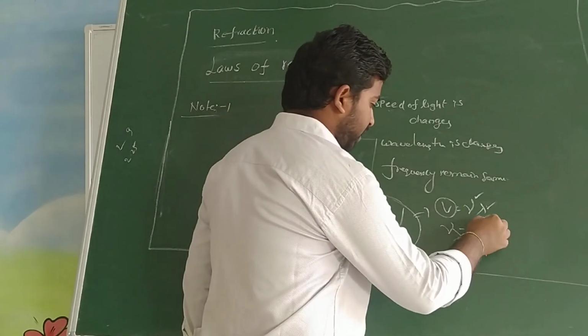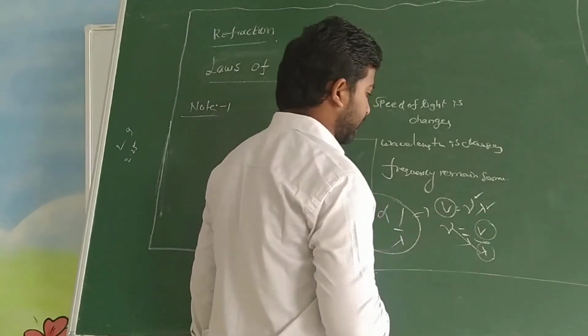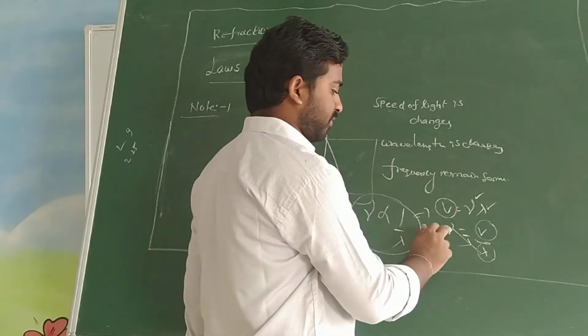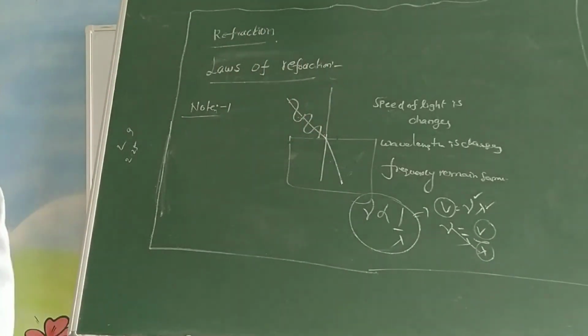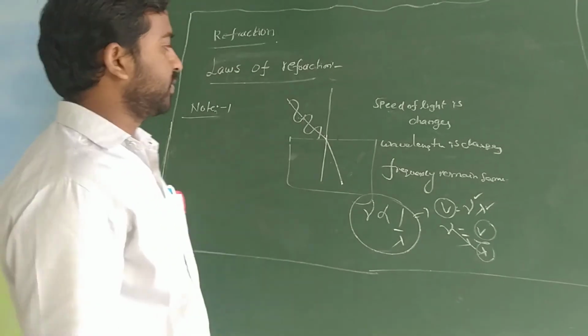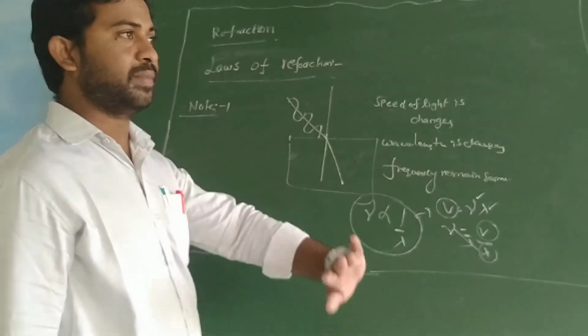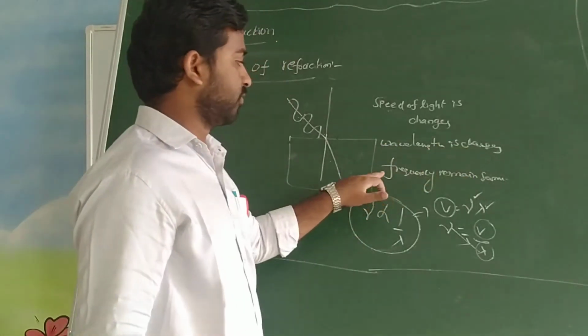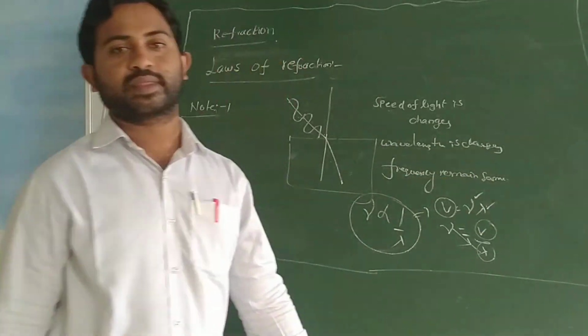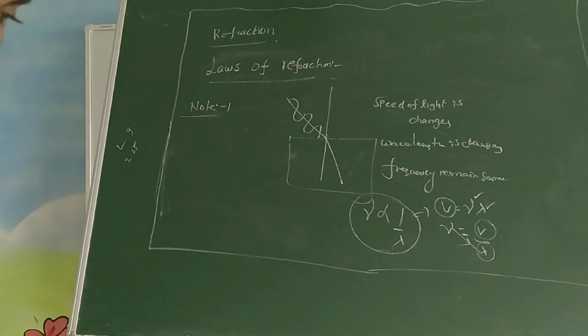V and lambda change together, but frequency and wavelength are always inversely proportional. So my point is, whenever a light ray travels from one medium to another medium, the speed of light changes, the wavelength changes, but the frequency remains the same. That is one note point.